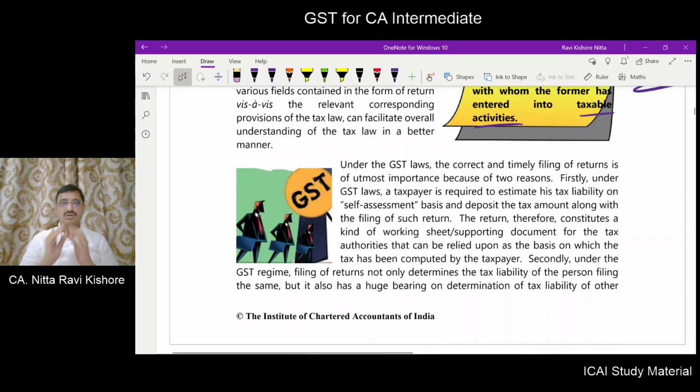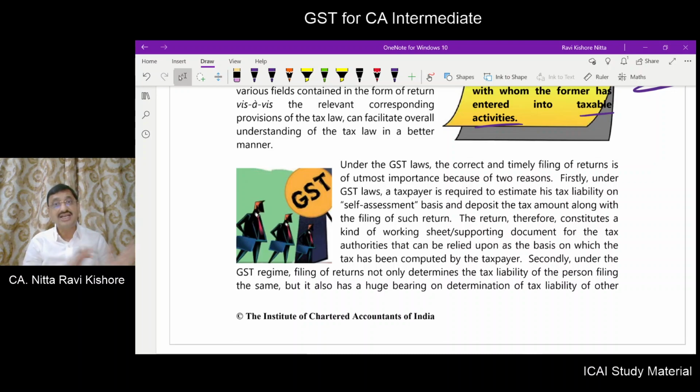Now, under the GST law, or for that matter under any law, the correct filing of returns and the timely filing of returns is very important, because the return form will have a format or a form containing various information.